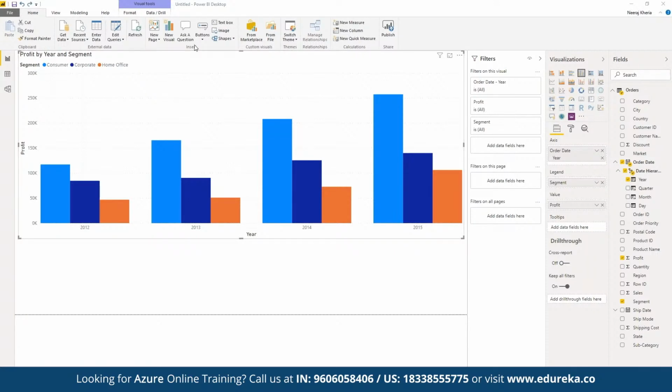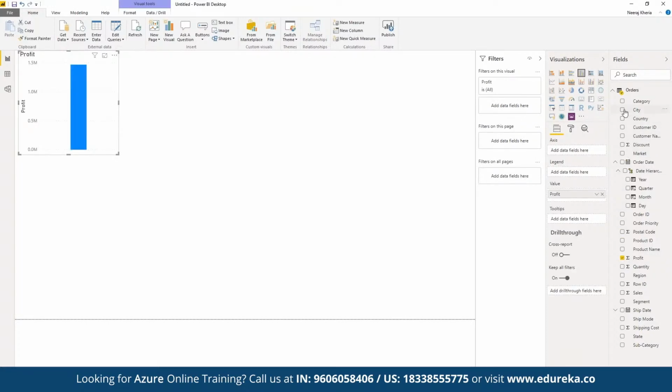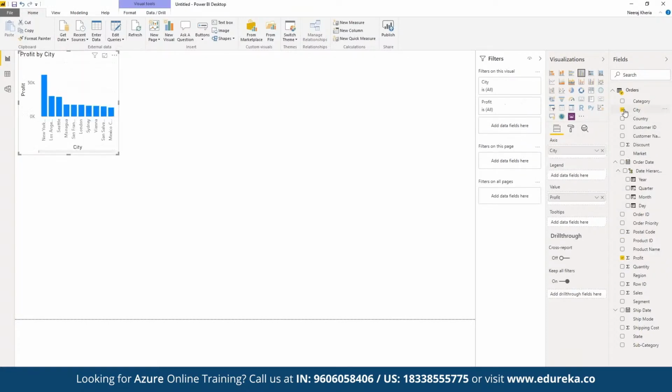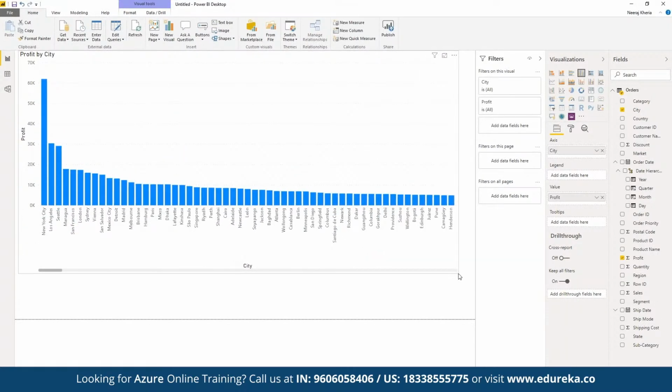And depending upon the data set, we have multiple integrations available that we can make use of. For example, say we want to visualize some kind of geospatial data set. Here we can click on add, and we can visualize the entire geospatial data set as well. For example, let's say we want to see the profit distribution, and that too based on different cities. So if we have this kind of data set, we can choose how exactly we want to visualize it. So instead of using the bar graph, we have the option for map.